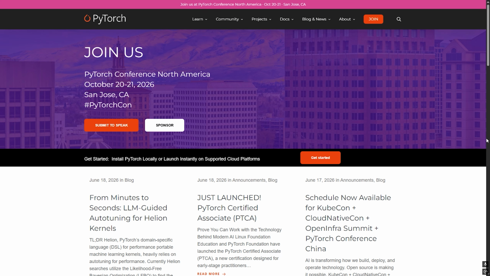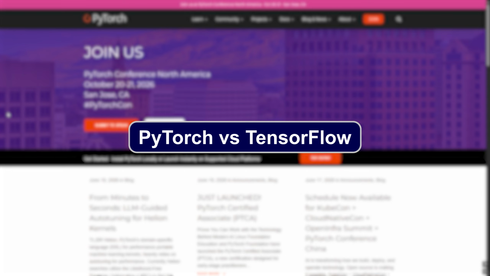If you are getting into AI, machine learning, or deep learning in 2026, one of the biggest questions you will face is, should you learn PyTorch or TensorFlow? Both are powerful frameworks used to build AI models, but they serve slightly different needs. In this video, I'll quickly compare them and help you decide which one is right for you.